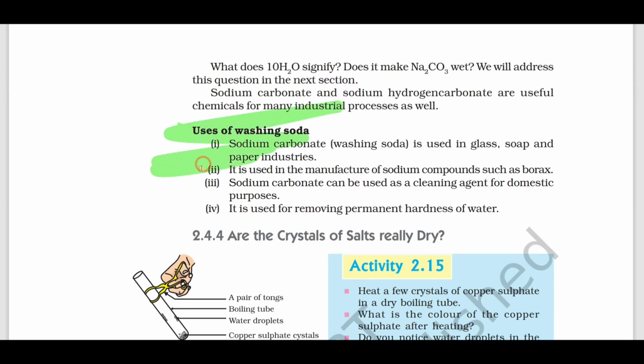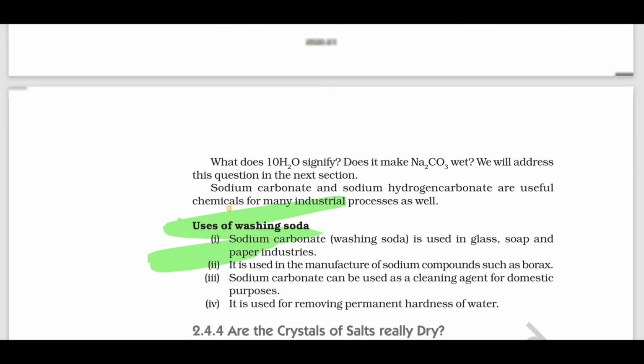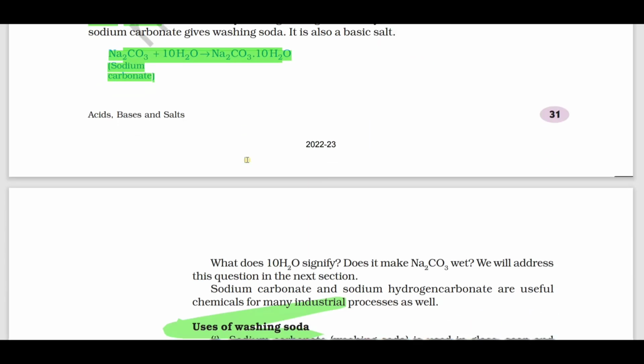Uses of washing soda is very important. And also water of crystallization. Water of crystallization is the fixed number of water molecules present in one formula unit of salt. So preparation of washing soda is also very important. How is washing soda prepared? Washing soda is prepared by heating baking soda, and recrystallization of sodium carbonate gives what? Washing soda. Na2CO3 plus 10H2O gives Na2CO3 dot 10H2O. That means it contains 10 molecules of water.